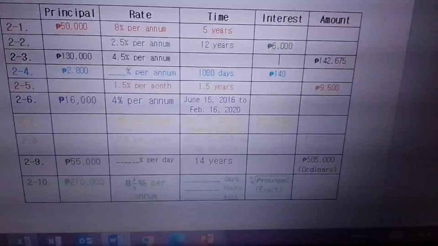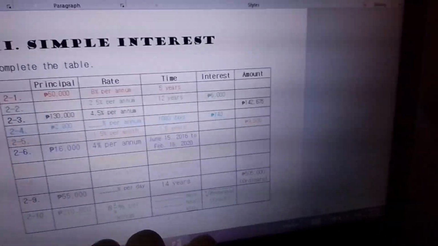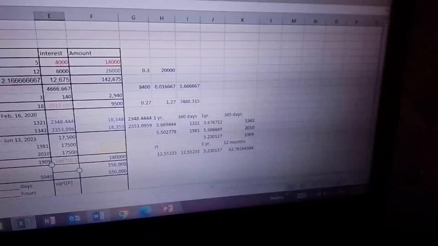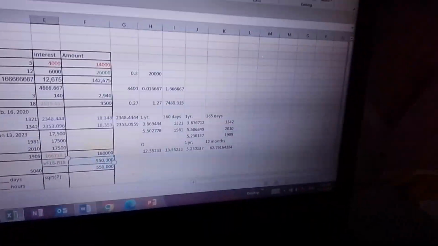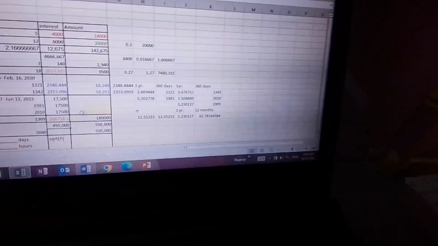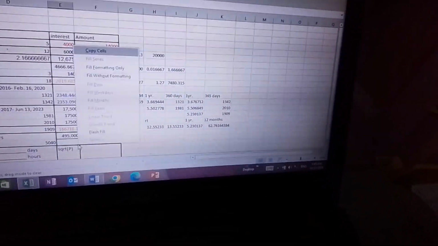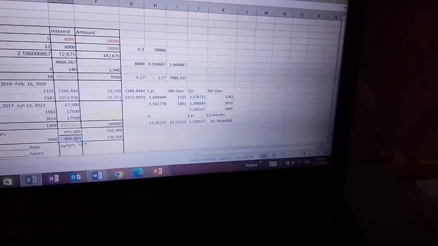To solve for the interest, that's easy. We can just do that first if you want. So, to solve for the interest, this is what we do. We do 550,000 pesos minus 55,000. And we should get 495,000 pesos. Right? And then we shift that down and we're supposed to get this answer too. Shift it. There.